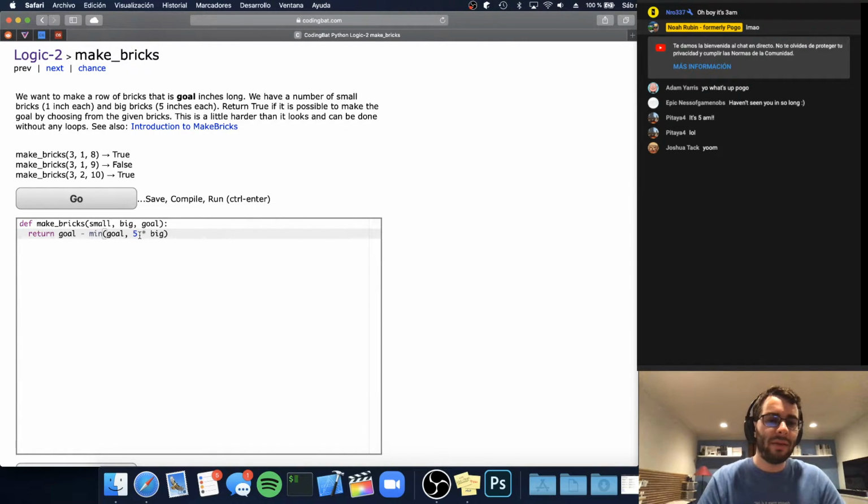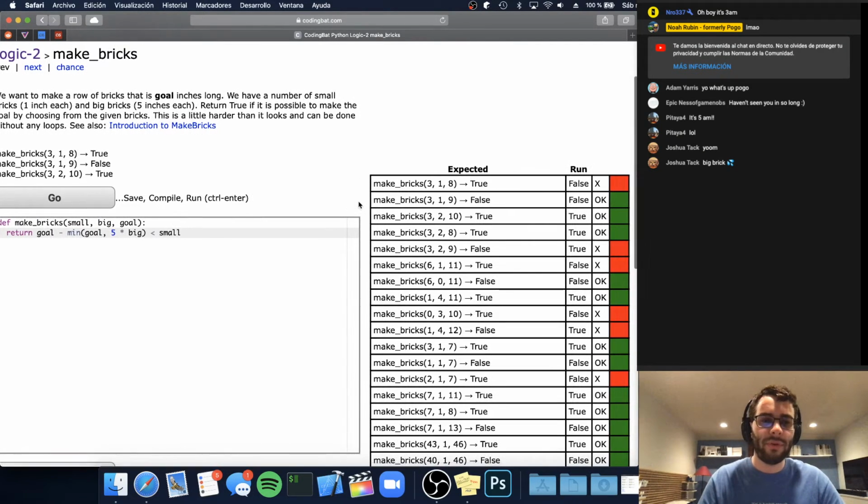But basically, we want to subtract some number of big bricks, but we don't want to go over our goal, right? Because we need to make sure that we have the small bricks that we can use. And then all we need to do is we just need to make sure that our goal minus the amount of the big bricks is whatever's left. We need to deal with the small bricks there, right? And so we just need to make sure that we have enough small bricks. And so I think this is not quite going to work, but just to sort of take a look at